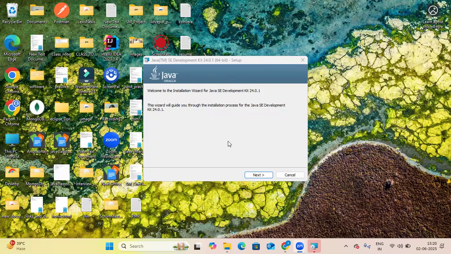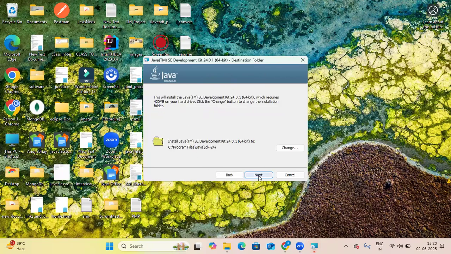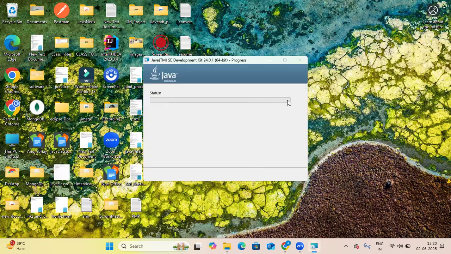This prompt will be open. Click on the next. Copy this path, this URL, you have to copy and paste somewhere, or you can also change it. Let it be. It is basically in C drive, program files, then Java, then JDK 8. Okay, and then click on the next, and it will start downloading the things.